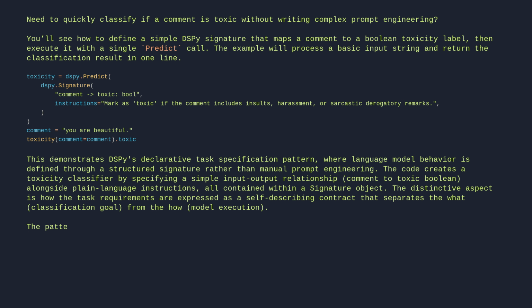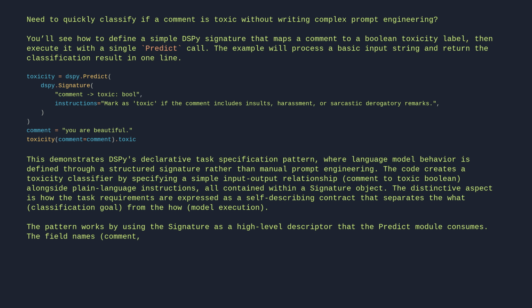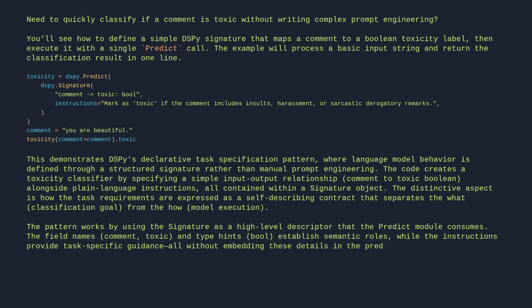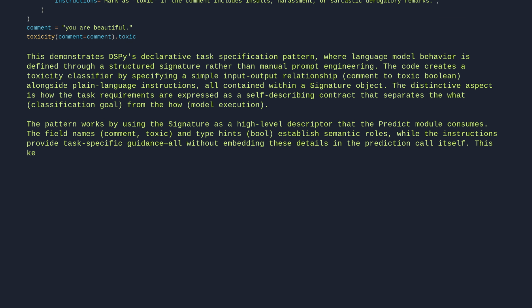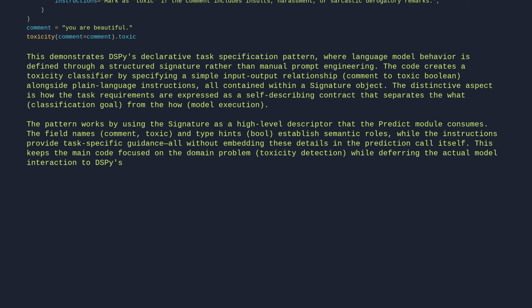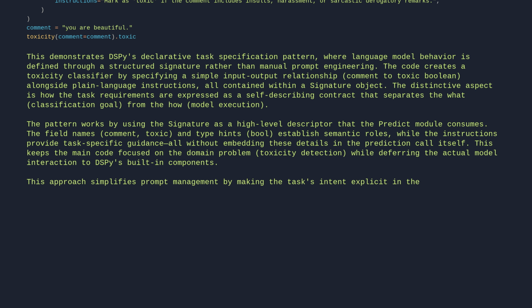The pattern works by using the signature as a high-level descriptor that the predict module consumes. The field names comment and toxic, and type hints, bool, establish semantic roles, while the instructions provide task-specific guidance, all without embedding these details in the prediction call itself. This keeps the main code focused on the domain problem, toxicity detection, while deferring the actual model interaction to DSPy's built-in components. This approach simplifies prompt management by making the task's intent explicit in the code structure.